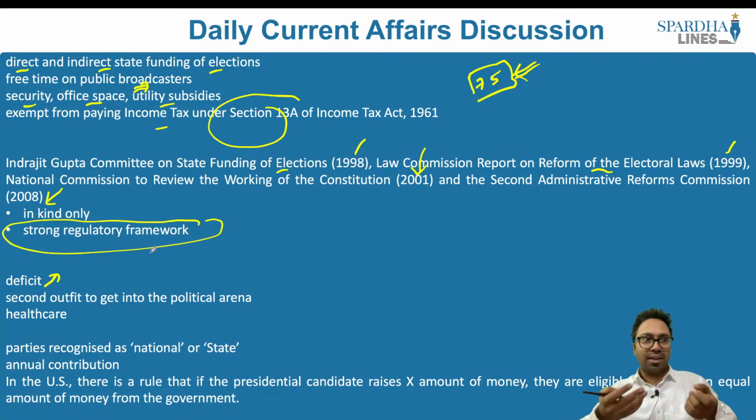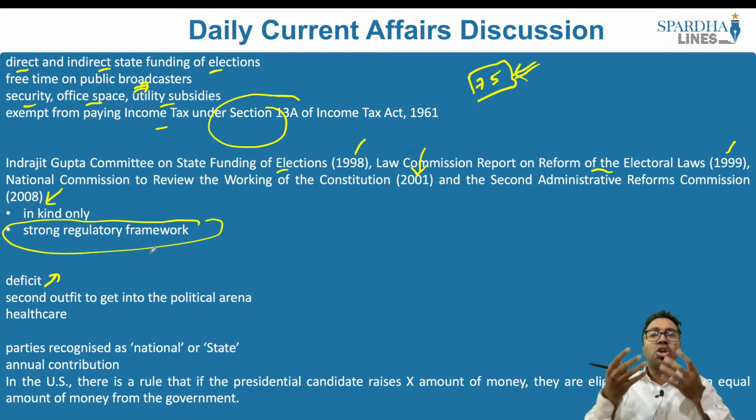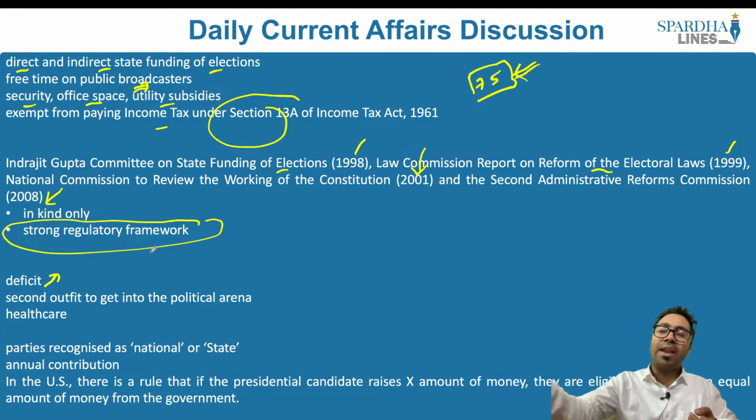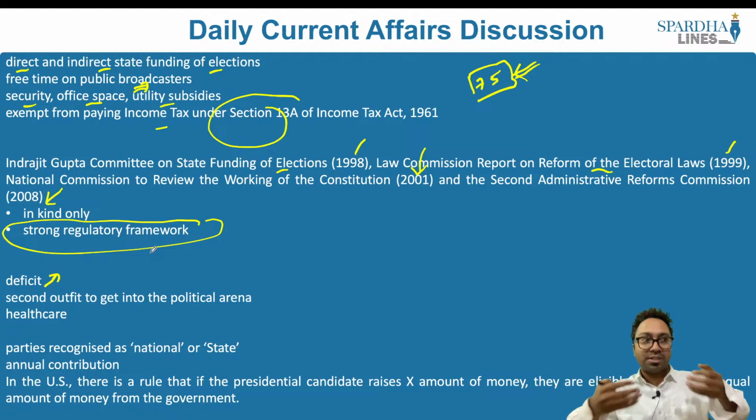And what is the guarantee that what I am spending today for the candidates as well as the political party, what is the guarantee that they will not be corrupt in the near future? So the idea of introducing this entire exercise is to make sure that corruption is out of the system. Even if the state is spending for the political candidates, what is the guarantee that these candidates will not become corrupt in the near future? So there is no guarantee. You cannot inculcate morals into the people, you cannot throw values into the people. It has to be self-attained, self-modified, in such a manner that they should not be corrupt.